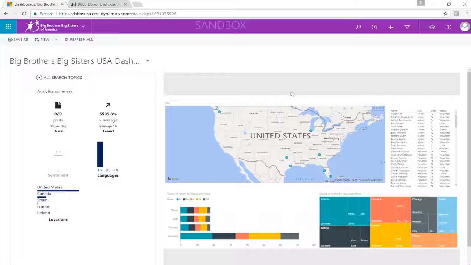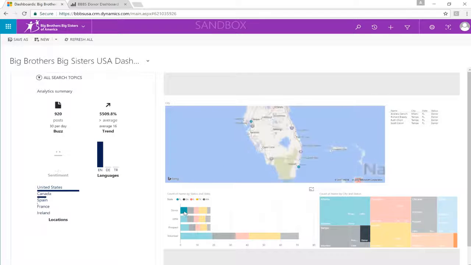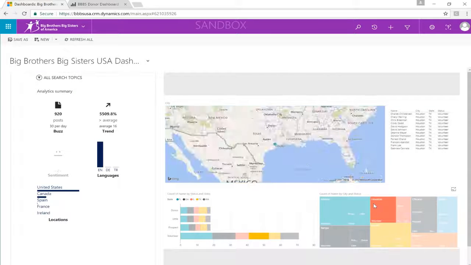Now over to the right, what you're seeing is a prospective donor dashboard, which is powered by the very powerful analytics tool that comes with Office 365 known as Power BI. As you can see, we get a little bit of a different flavor of reporting. For instance, if I wanted to see all of the donors that are in Florida, if I click this, notice that it filters down the map and the data that I'm seeing over here. I also have a nice way to view this here. If I wanted to see all of the volunteers in Houston, just notice how it's able to filter down all of this data in a very simple and easy fashion.